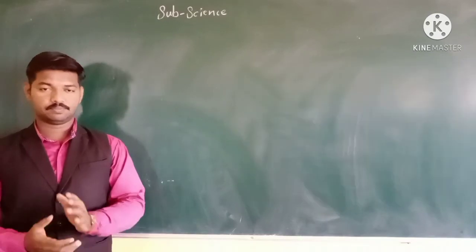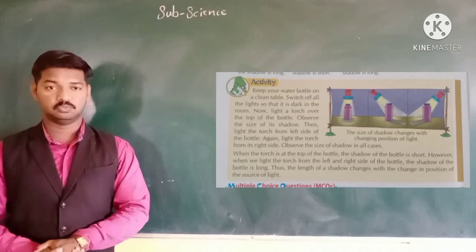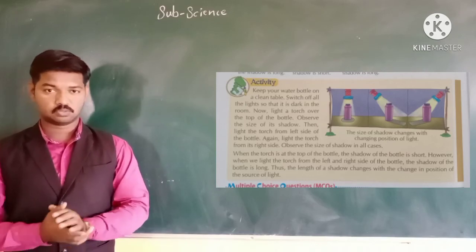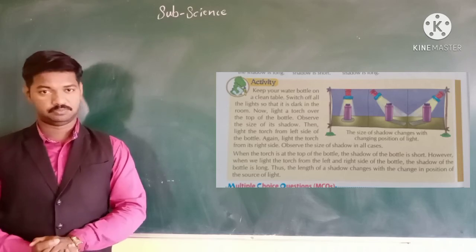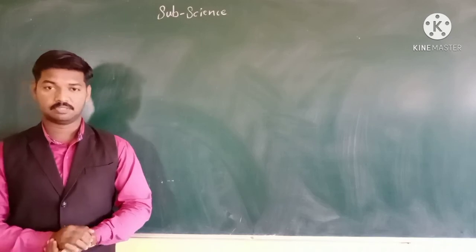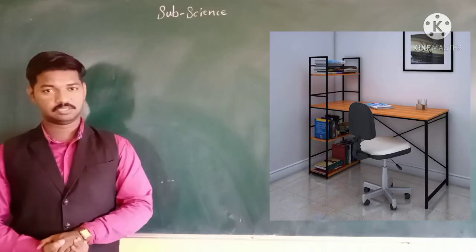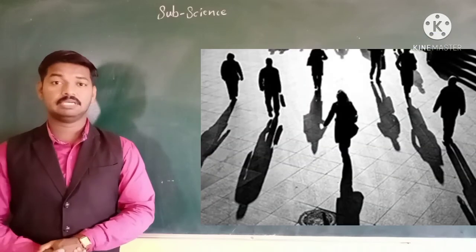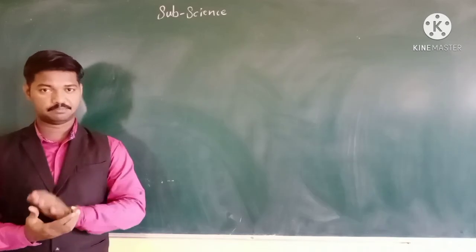One activity is given there on page number 68 that you have to do at your home, so you can be clear about what shadow means. So what we have learned in today's period: we have learned about luminous objects and non-luminous objects. Then we have learned about shadow and how it forms. So read the lesson properly.